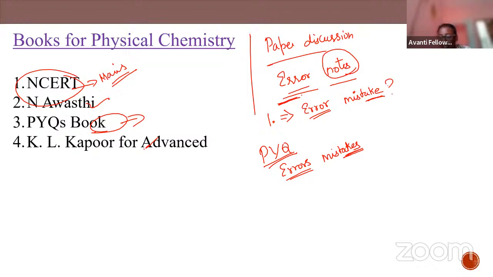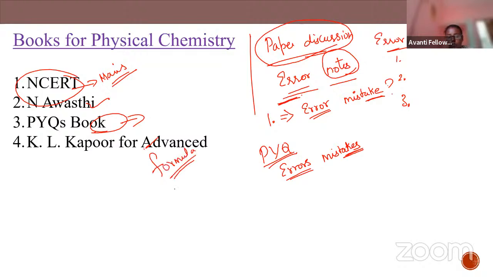Clear with this, everyone? So while we are doing the paper discussion, bring a fresh notebook called the error notebook, and jot down the points where you went wrong. And I hope you already have the formula list with you.